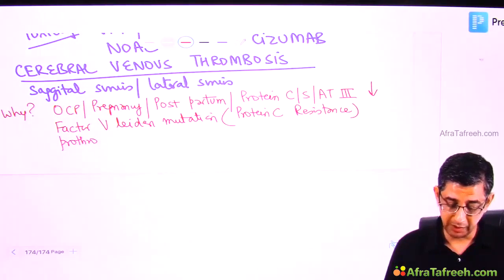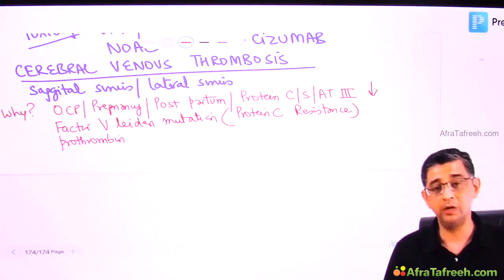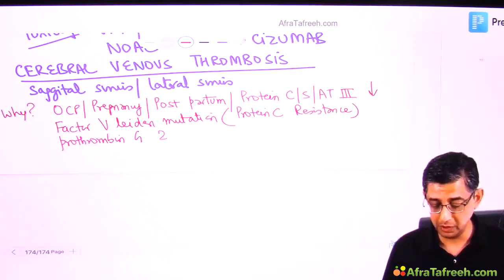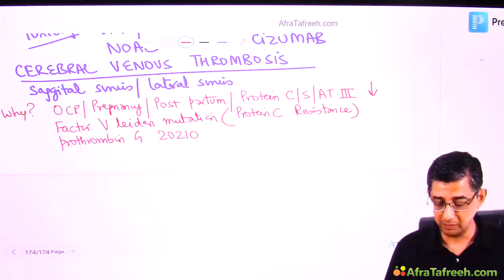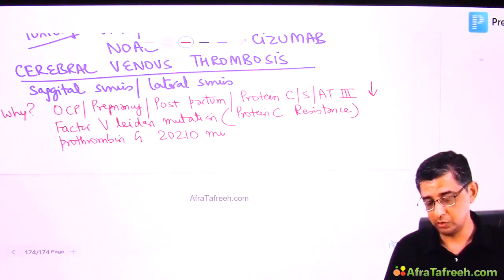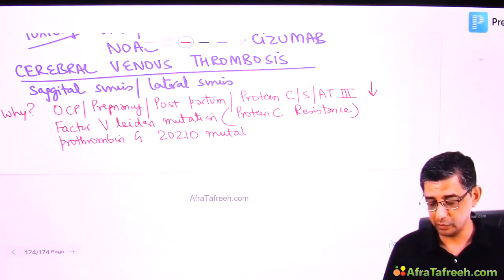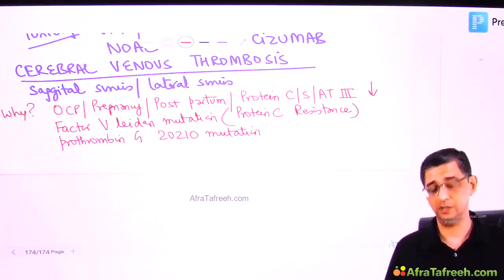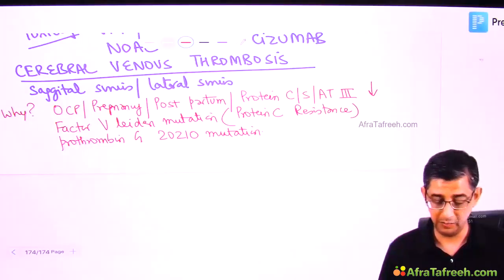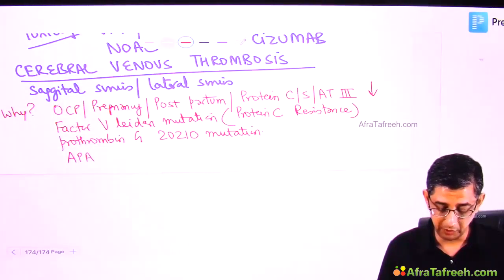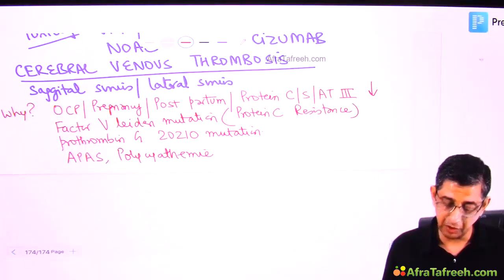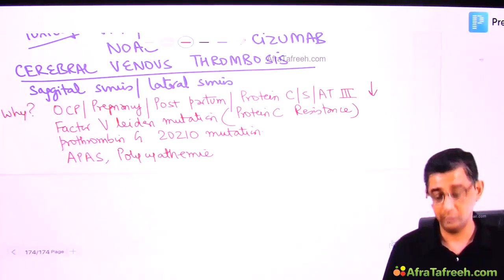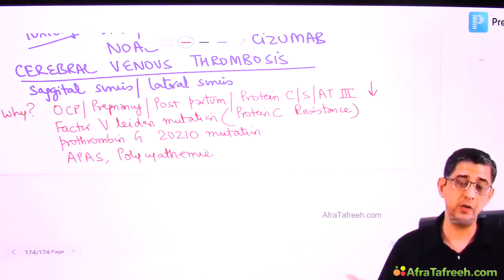Another hypercoagulable state that they love to ask you because of the peculiar nomenclature is called prothrombin G 20210. 2020 has been a horrible year, so you can just remember this number, 210 mutation, prothrombin G. Again, in this case, it's a hypercoagulable state being discussed. Antiphospholipid antibody syndrome has been discussed with SLE. Then there can be polycythemia, which will have increased RBC mass and again can contribute to cerebral venous thrombosis. So these are usually the triggers, and I'll put it like this.